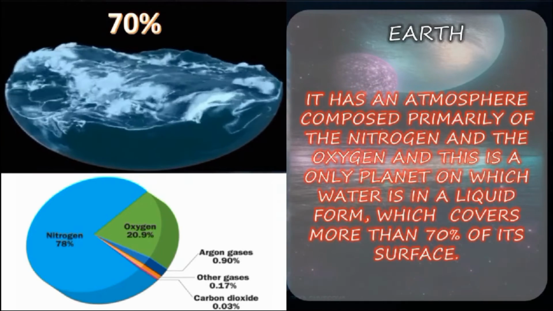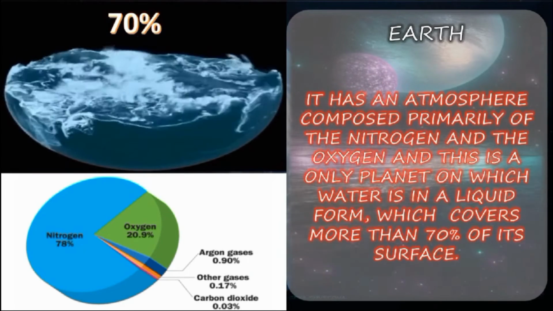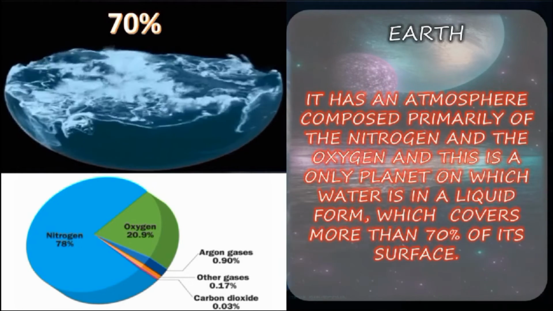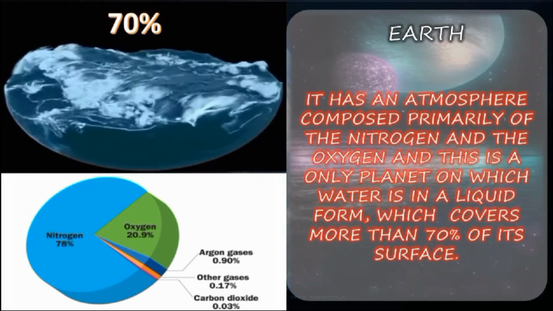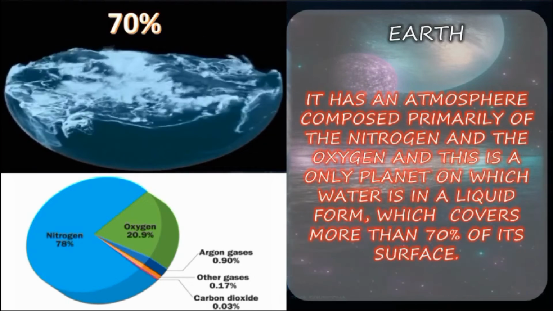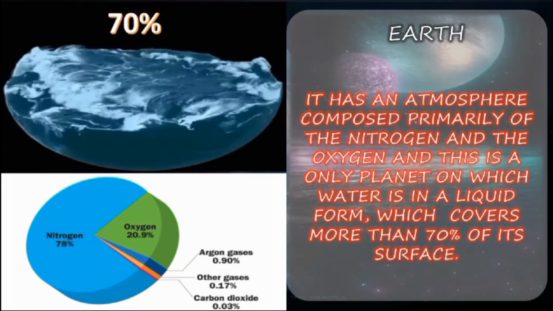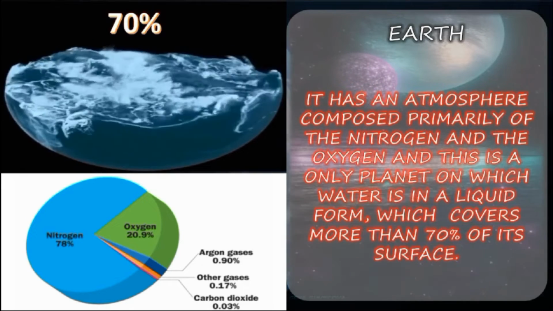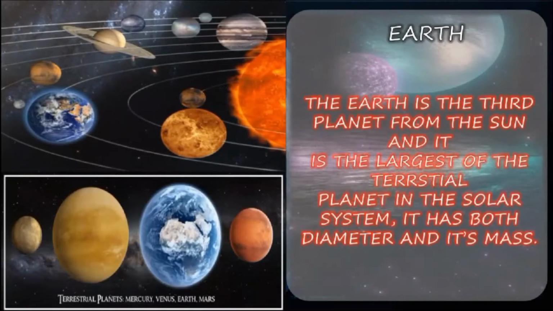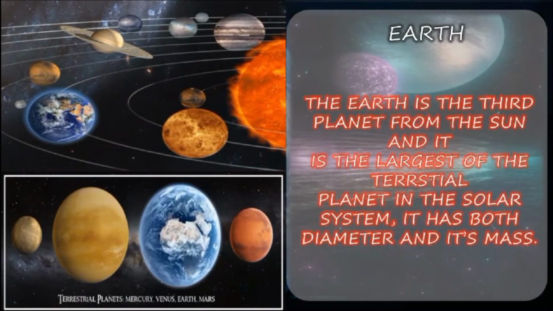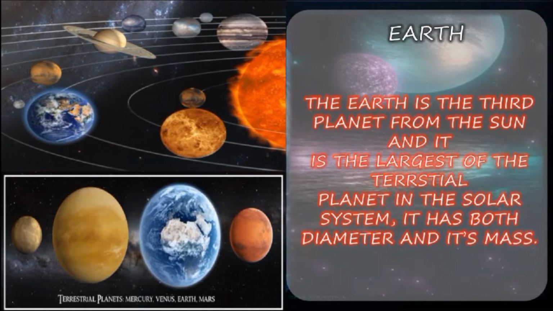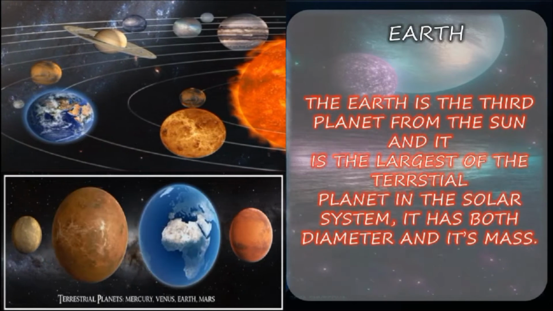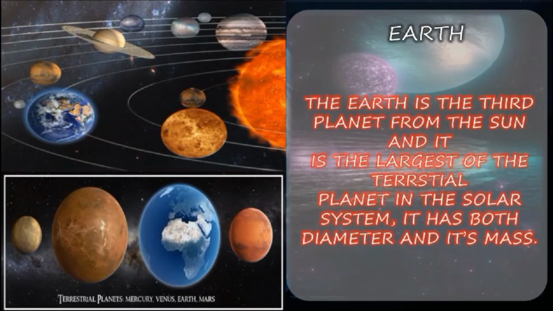In the second part of the slide you can see it clearly. Nitrogen is 78% and oxygen 20.9%. Yes, they have separated argon gas at 0.90% and other gases at 0.17%. At last, carbon dioxide 0.3%. Clear? Yes. Next, the Earth is the third planet, we all know, right? From the Sun, and it's the largest of the terrestrial planets in the solar system. It has both diameter and its mass.